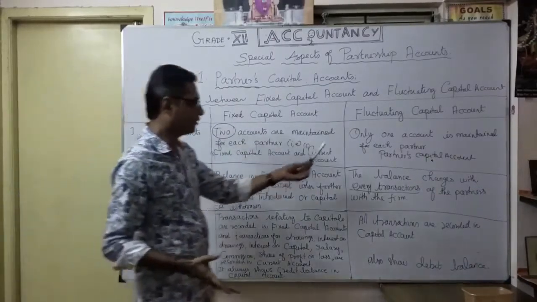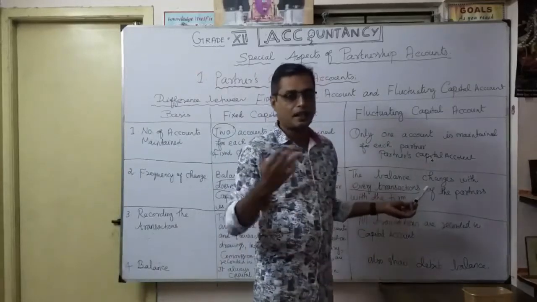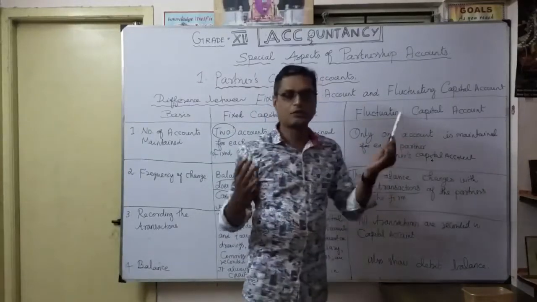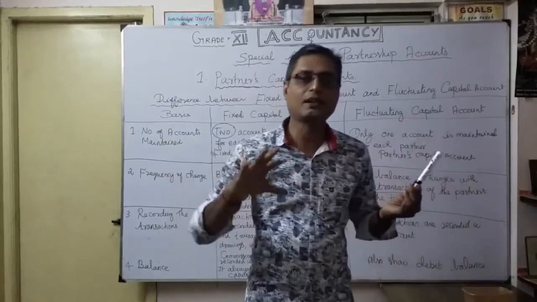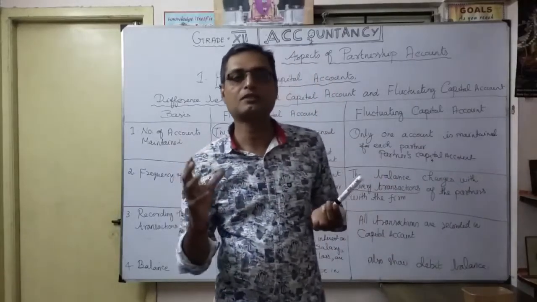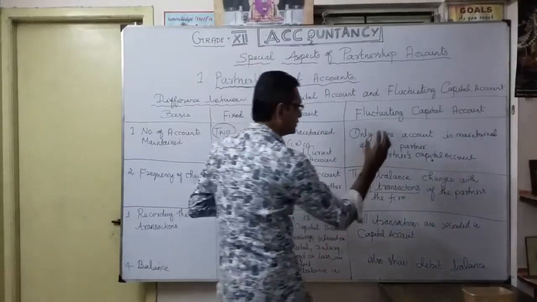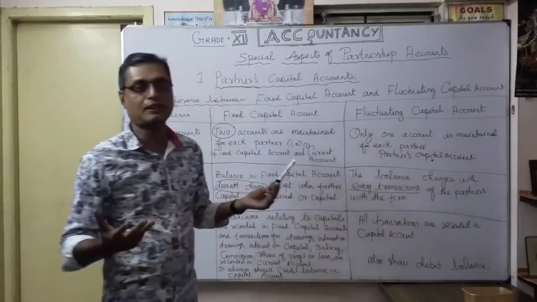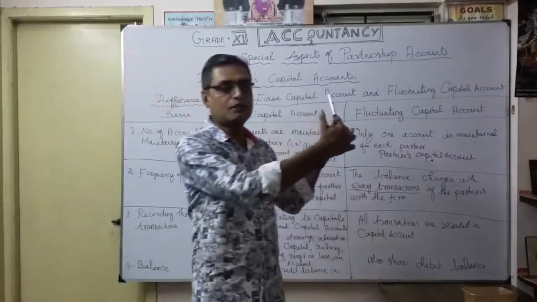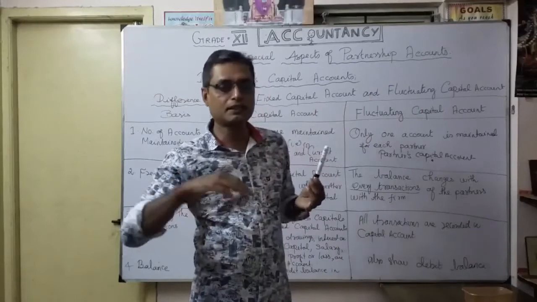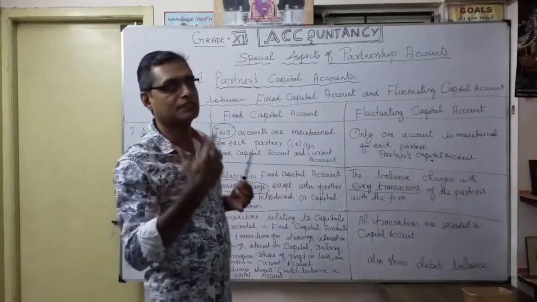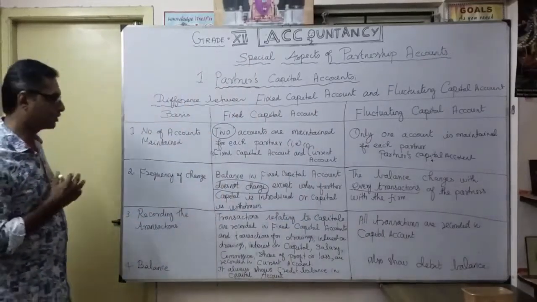But here, under fluctuating capital, it will definitely be affected, because all the transactions are going to be recorded here. So the balance changes with every transaction of the partners with the firm. Here, each and every transaction goes to the partner's capital account, all the different transactions in a single account. Definitely the balance will change. So whatever the opening capital, by the end of the year the balance will definitely have changed. Okay, that's the second important difference.